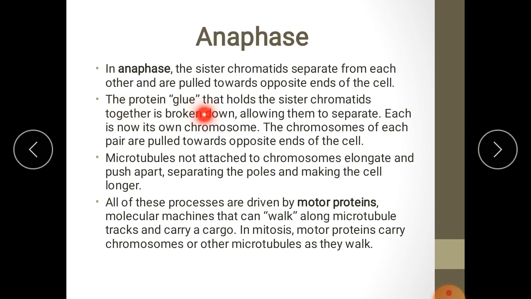The protein glue that holds the sister chromatids together is broken down, allowing them to separate. Each is now its own chromosome. The chromosomes of each pair are pulled towards opposite ends of the cell. Microtubules not attached to chromosomes elongate and push apart, separating the poles and making the cell longer. All of these processes are driven by motor proteins, molecular machines that can walk along microtubule tracks and carry a cargo. In mitosis, motor proteins carry chromosomes or other microtubules as they walk.